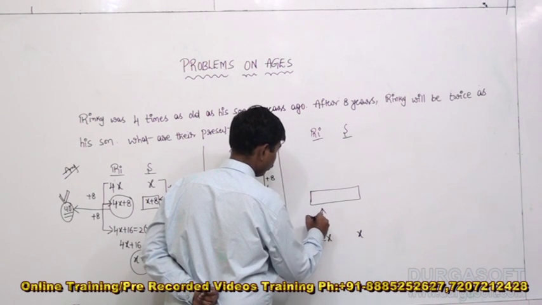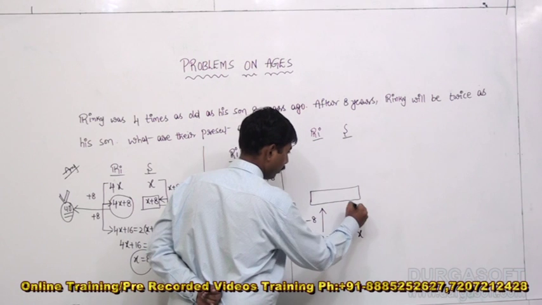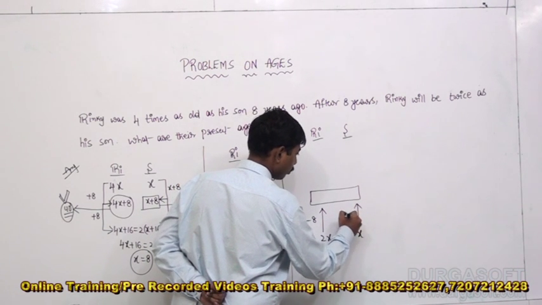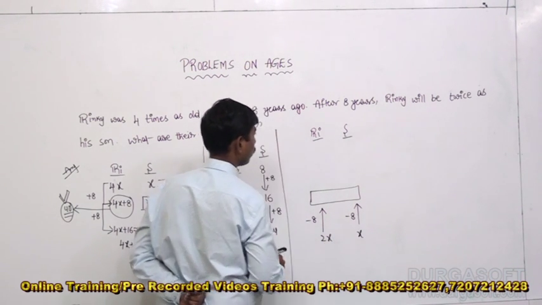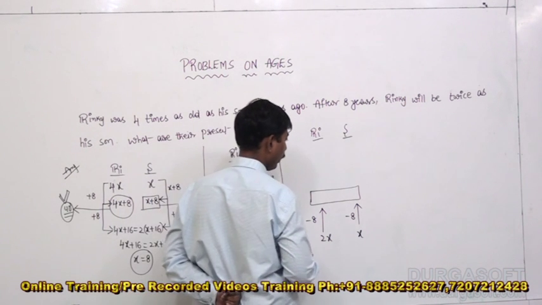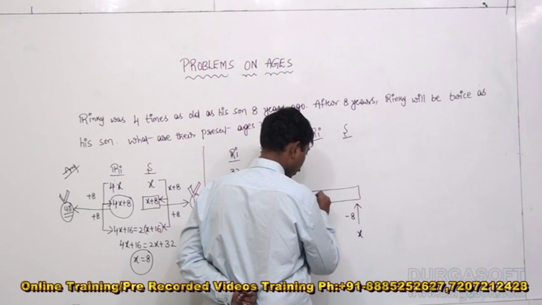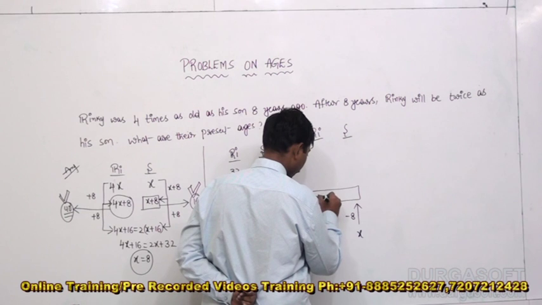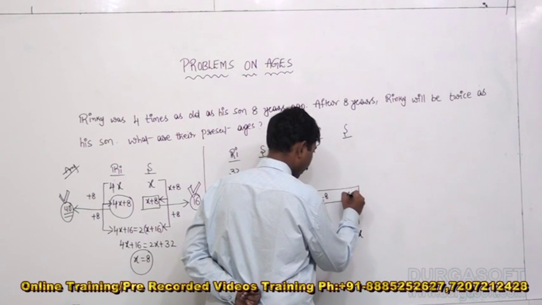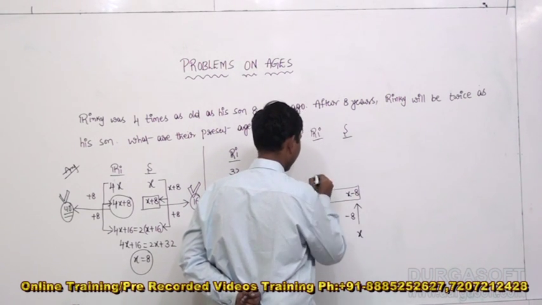In 8 years, Rinky has to decrease 8 and his son also 8. What about the present ages of Rinky and his son? 2x minus 8, x minus 8. Alright, next one.